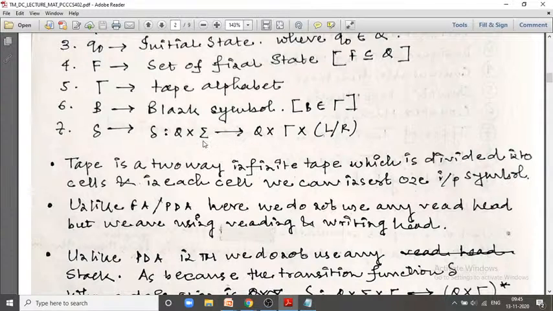For example, suppose I have read small a from the tape and I am going to replace it by capital X, and my read and write head can move either towards left or towards right. This is not possible in case of the PDA, because the PDA will move only in one direction. PDA cannot move towards right or left. Multi-directional move is not possible with the help of the PDA.